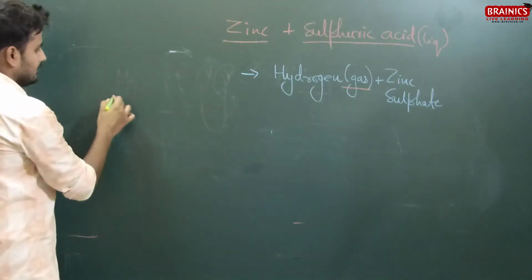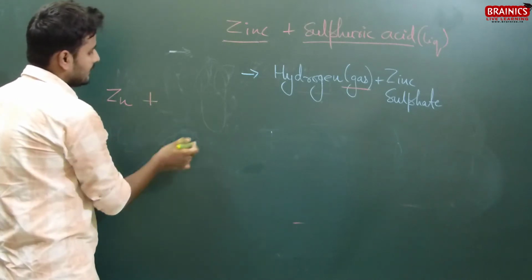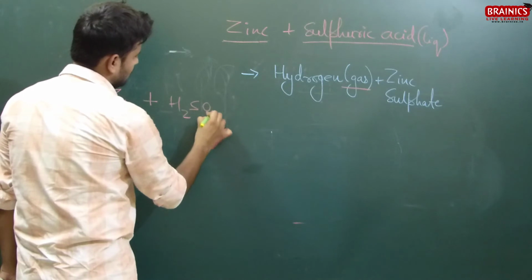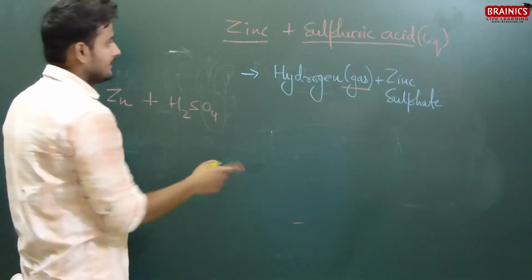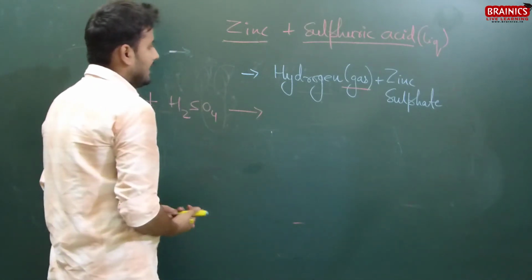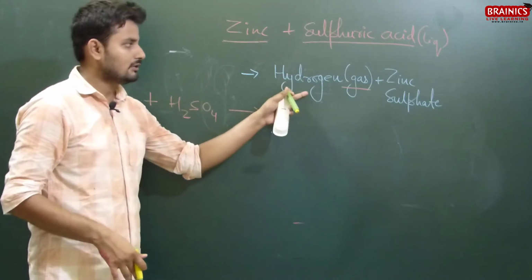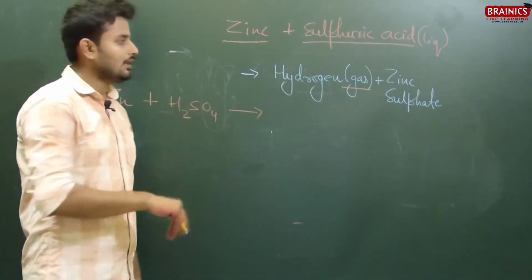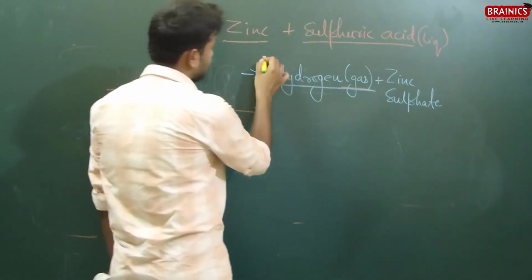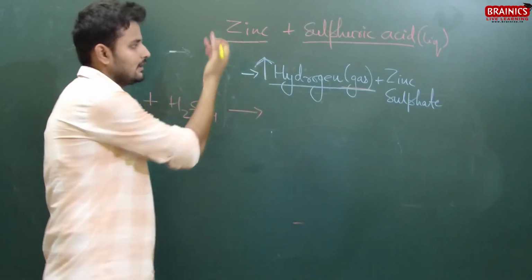The symbol for zinc is Zn, of course. The formula of sulfuric acid is H2SO4, and the products we get are hydrogen gas plus zinc sulfate. But you know that hydrogen gas will be liberated. This arrow denotes that hydrogen gas will evolve.